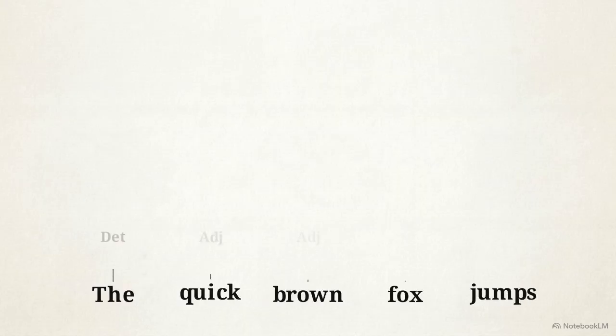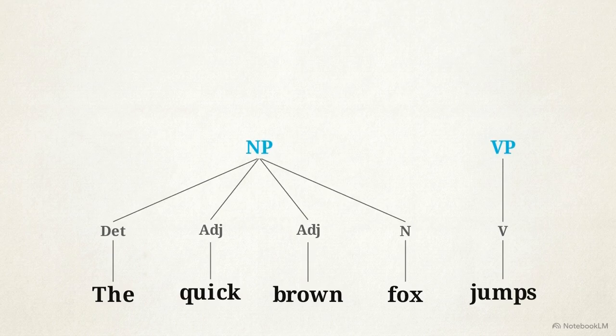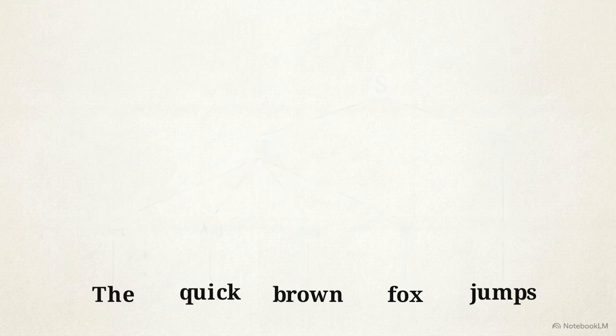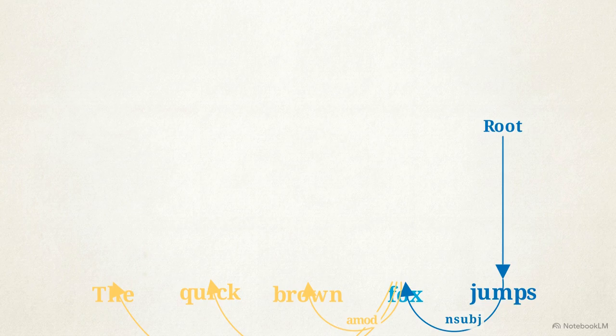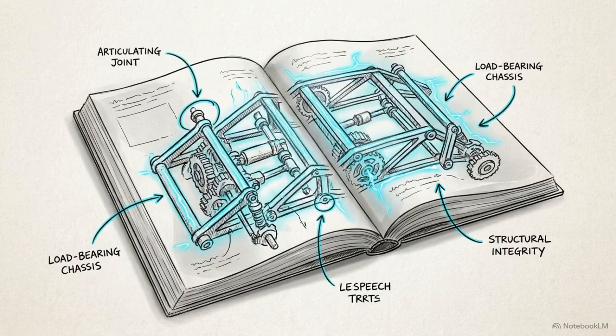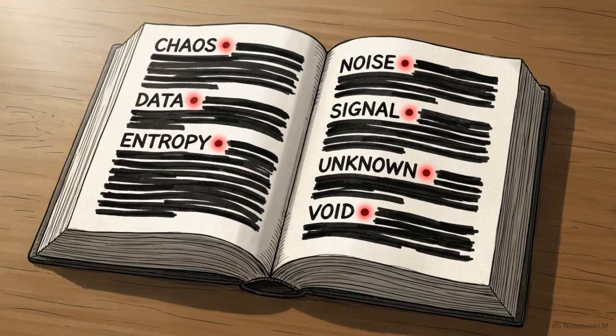A constituency parse tree models syntax by grouping words into nested layers of noun and verb phrases. But dependency parsing instead identifies directed grammatical relationships, charting clear arcs directly between headwords and their dependents. These parse trees successfully reveal the grammatical skeleton of a sentence. However, they remain entirely blind to the actual semantic definitions of the words themselves.